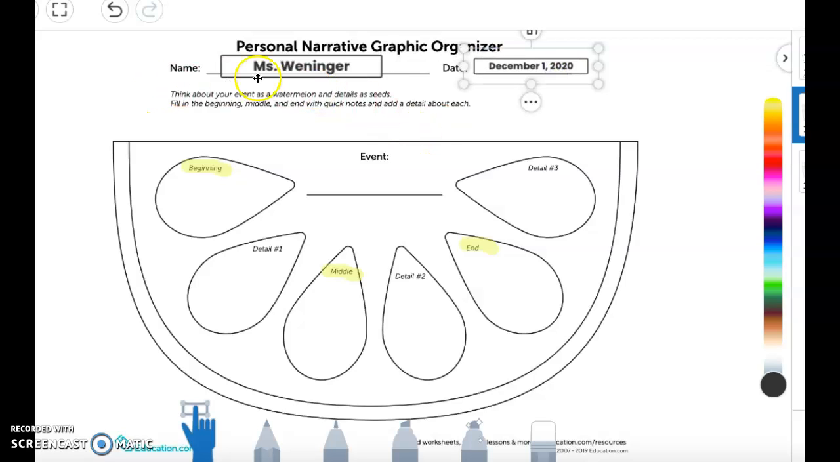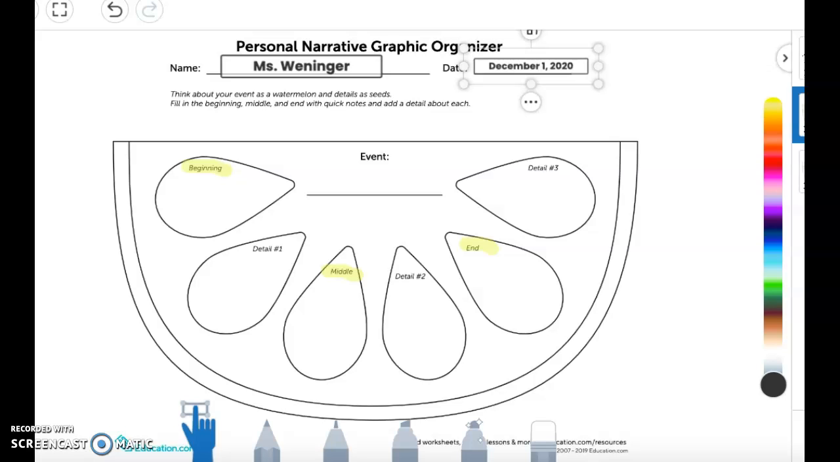So it says here, think about your event as a watermelon and the details as seeds. Fill in the beginning, middle, and end, and add a detail about each. Remember, I'm expecting one sentence for each seed, but if you have 2 sentences or 3 sentences in one seed, that's okay. So I'm thinking about mistakes that I've made, and oh my gosh, I have made so many mistakes in my life, so many.